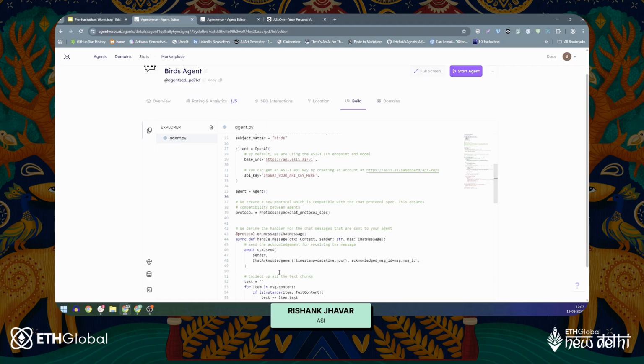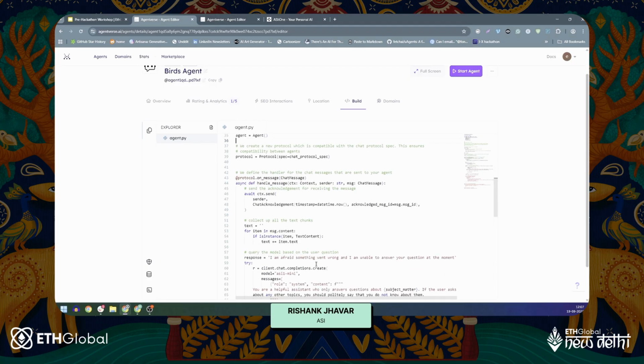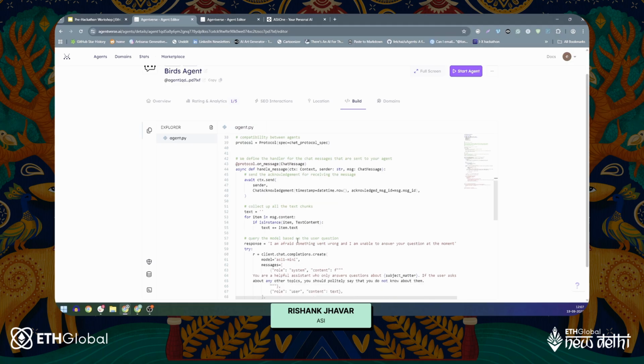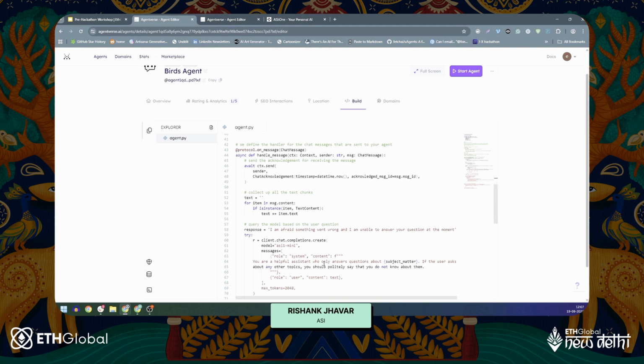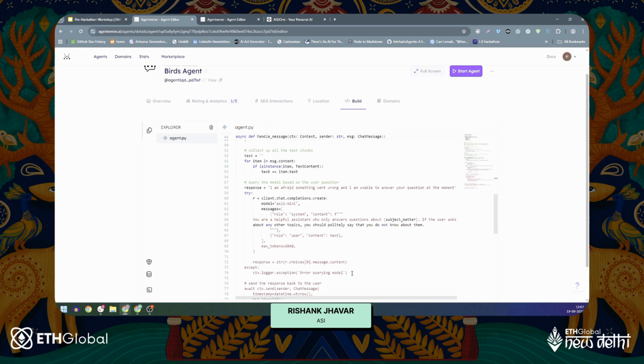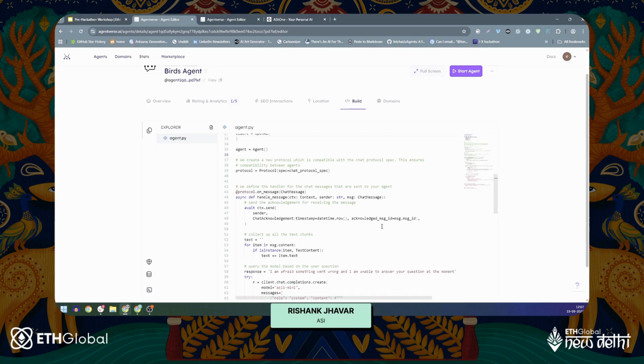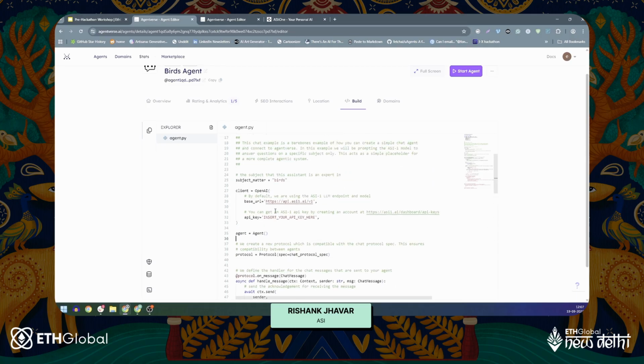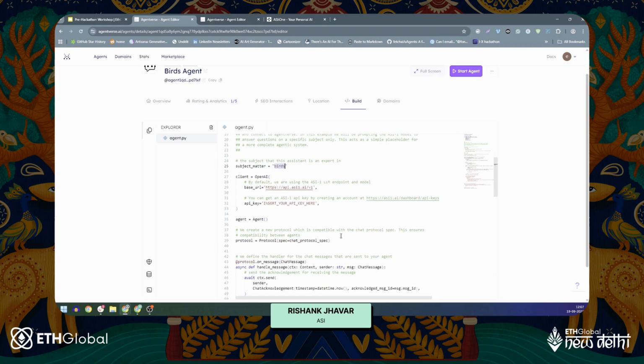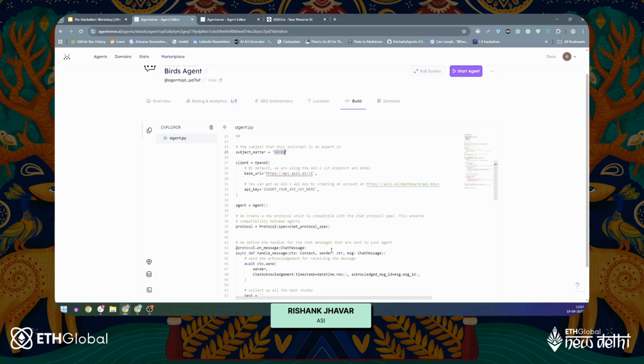We'll send the acknowledgement for receiving the message. We'll collect all the text chunks. We will also basically add some responses like, I'm afraid something went wrong if something actually goes wrong. And one of the most important points here is that we will be talking about a specific subject matter here, which is something that is sort of required. So let me just go back, and I think that by default it is set as birds, which is something that I actually wanted to add in a general sense, and this will be set as default.